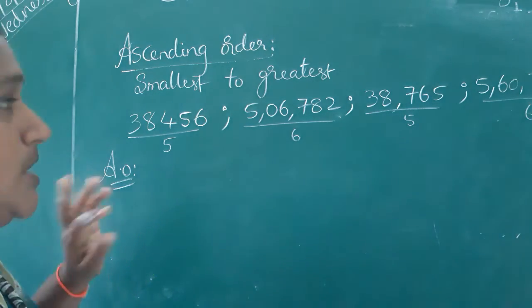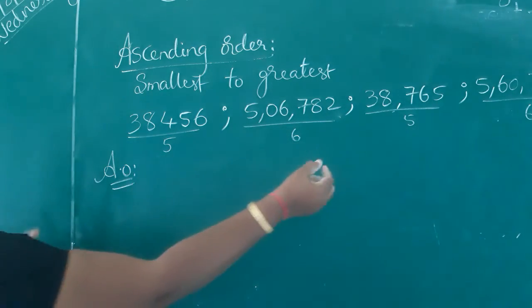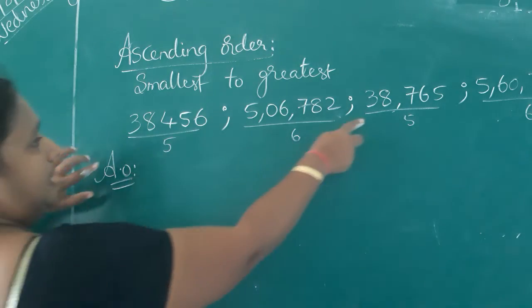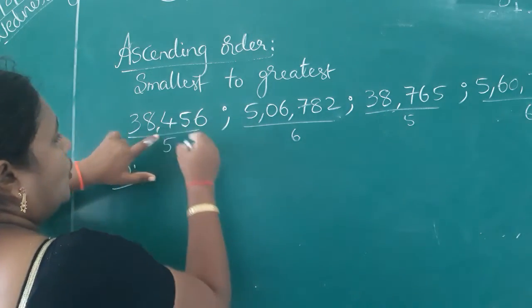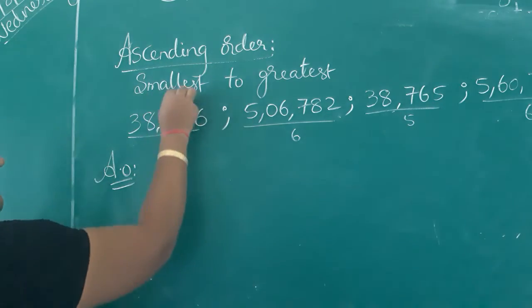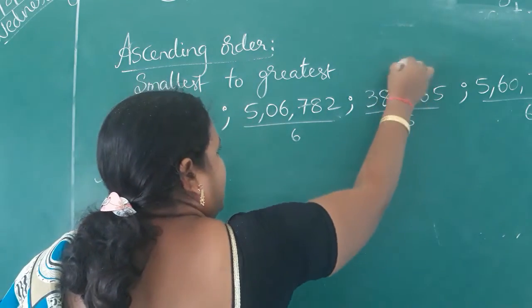So here two 5-digit numbers. 38,000. Here also 38,000 only. 456. Here 765. So 456 is the smaller. Next smaller one is this.